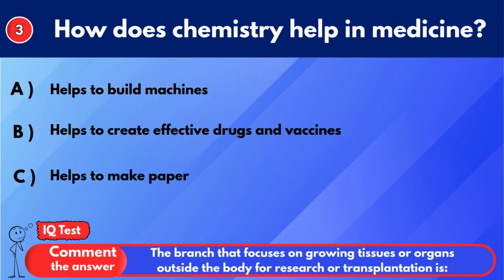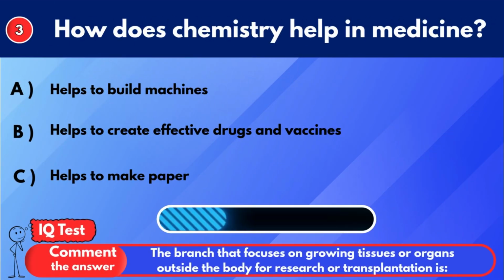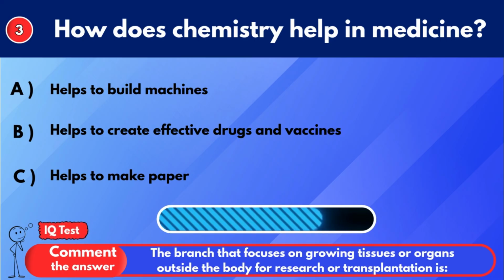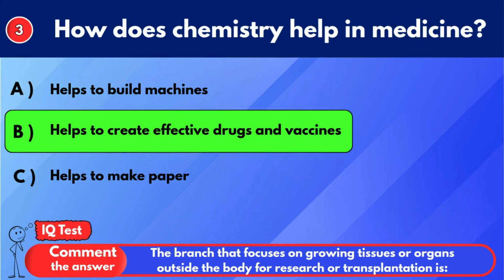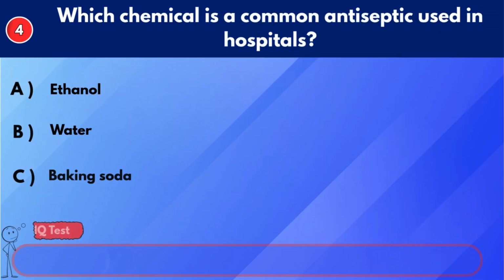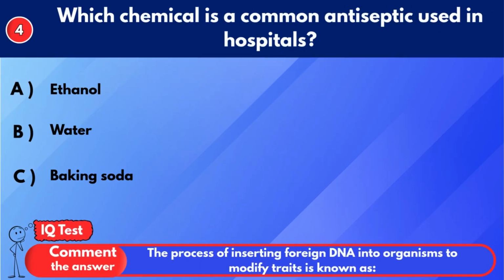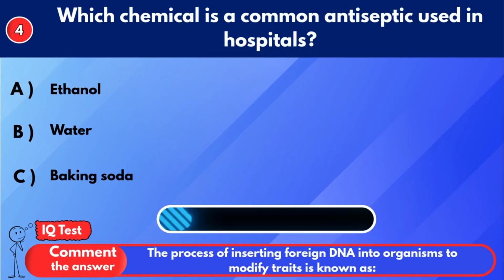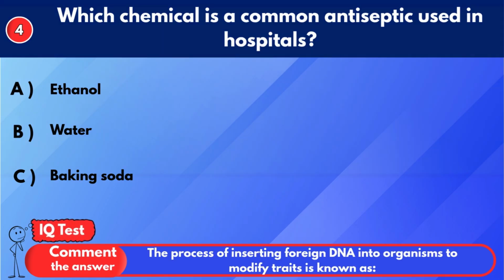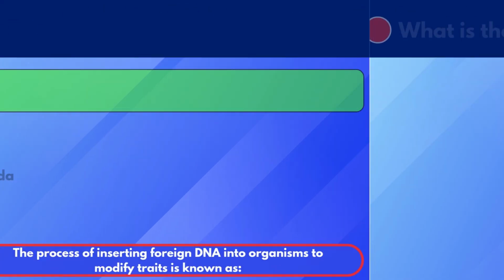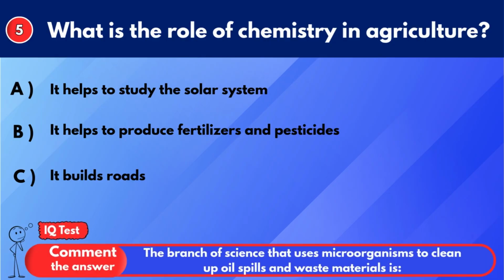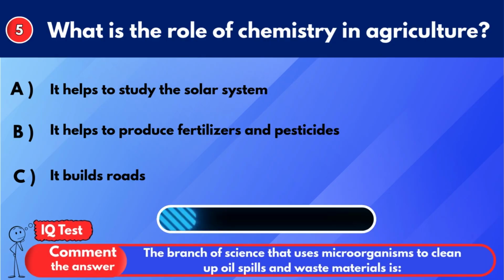How does chemistry help in medicine? Helps to create effective drugs and vaccines. Which chemical is a common antiseptic used in hospitals? Ethanol. What is the role of chemistry in agriculture?